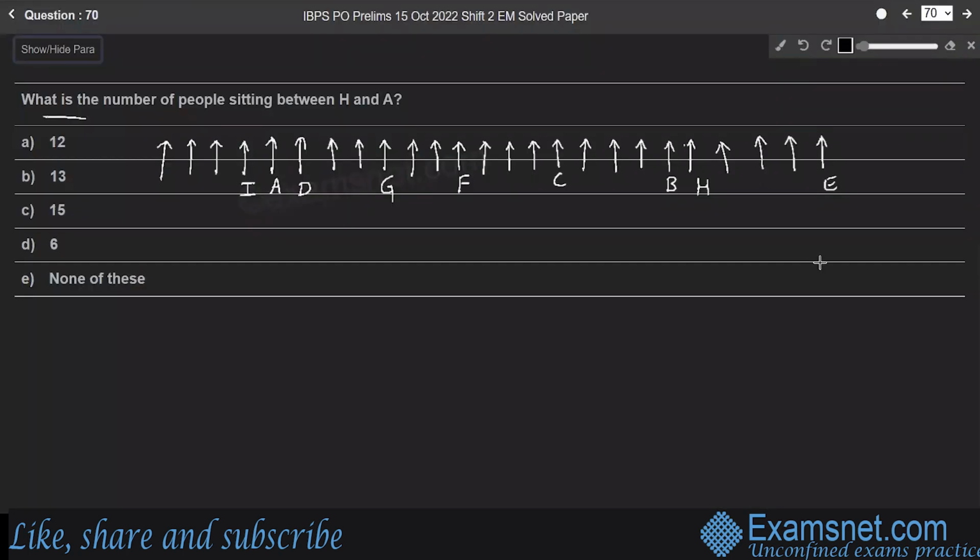Question 70. What is the number of people sitting between H and A? Between H and A, there are 1, 2, 3, 4, 5, 6, 7, 8, 9, and 10, so 11, 12, 13, 14, and 15 persons, right? So 15 people sitting between H and A. Therefore, option C.